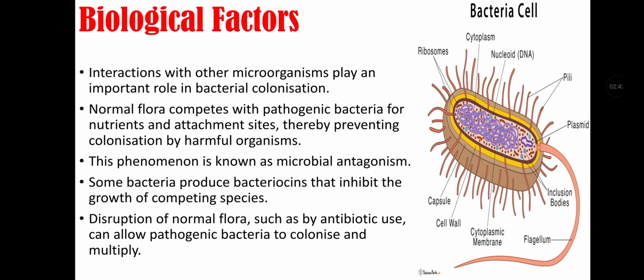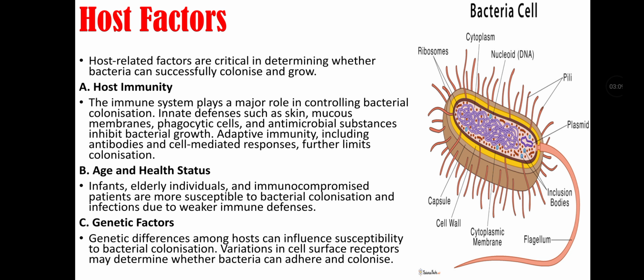Then there are biological factors, as interaction with other microorganisms plays an important role in bacterial colonization. Normal flora competes with pathogenic bacteria for nutrients and attachment sites, thereby preventing colonization by harmful organisms. This phenomenon is known as microbial antagonism. Some bacteria produce bacteriocins that inhibit the growth of competing species. Disruption of normal flora, such as by antibiotic use, can allow pathogenic bacteria to colonize and multiply.